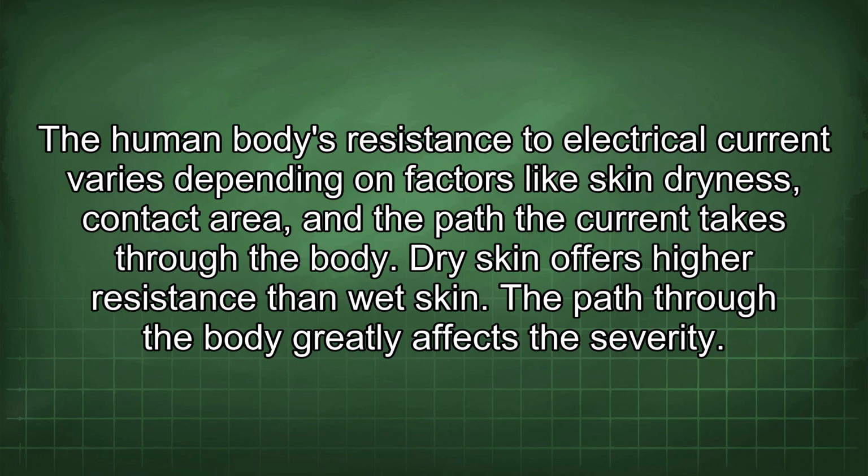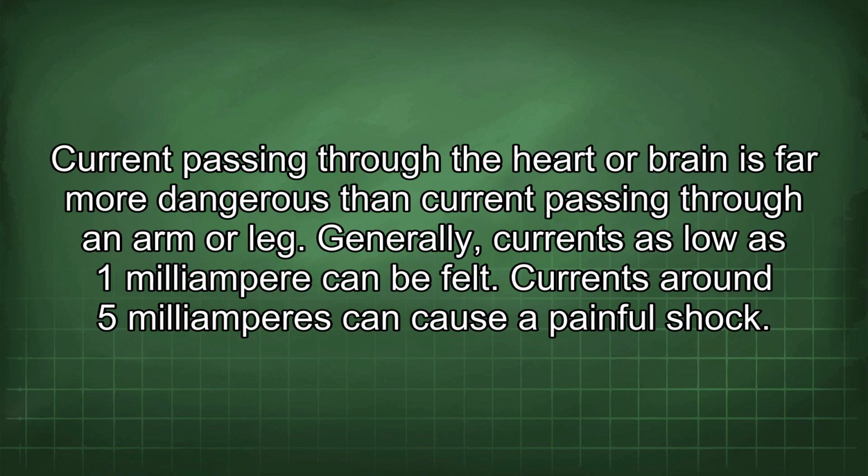The human body's resistance to electrical current varies depending on factors like skin dryness, contact area, and the path the current takes through the body. Dry skin offers higher resistance than wet skin. The path through the body greatly affects the severity. Current passing through the heart or brain is far more dangerous than current passing through an arm or leg.